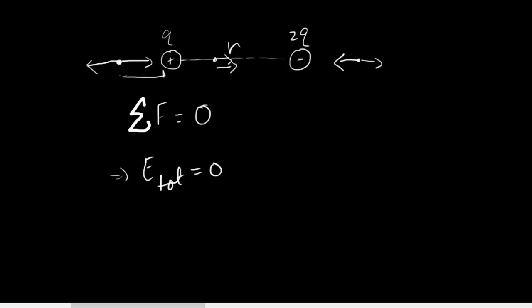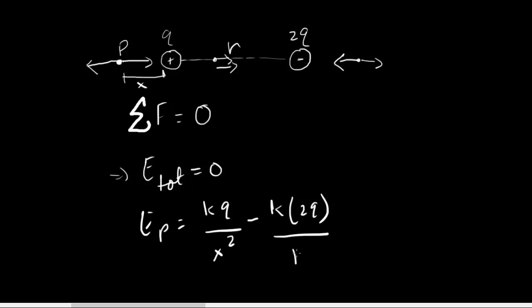The way you would find it is, this is some unknown distance x. So you would say that the electric field at this point P is going to be kq over x squared due to the positive charge, and due to the negative charge it would be k times 2q over (r plus x) squared, and you would set it equal to 0 and then get your x. That would be the point where the electric field would be 0, and therefore if you place a charge at that point it would not feel a force and it would not move.